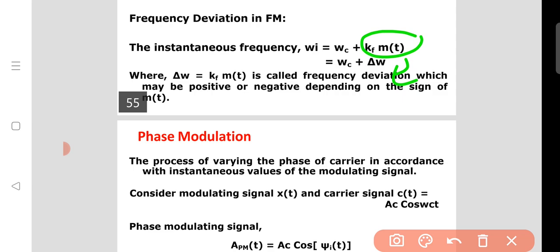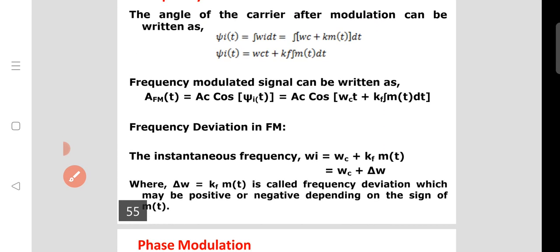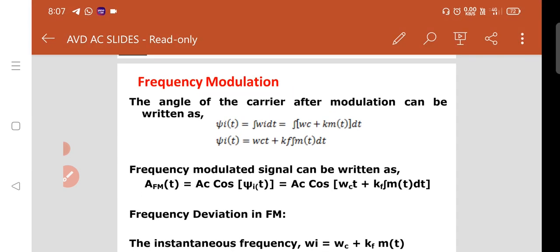If the message signal is in its positive-going cycle, the deviation is positive. If the negative-going cycle is present, the deviation is negative. This is the frequency deviation, and this is the FM equation.